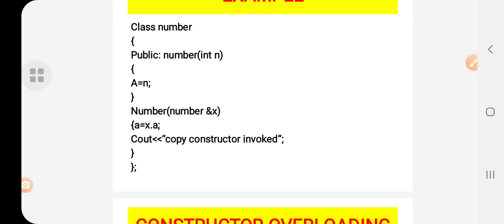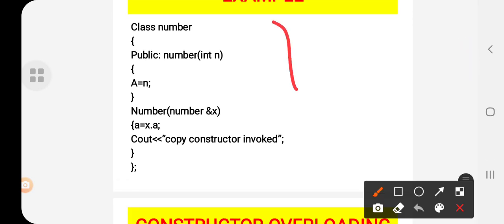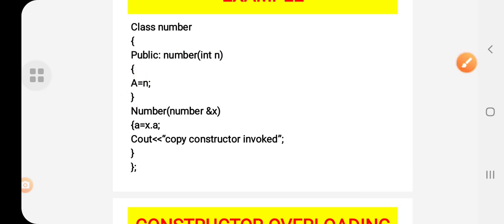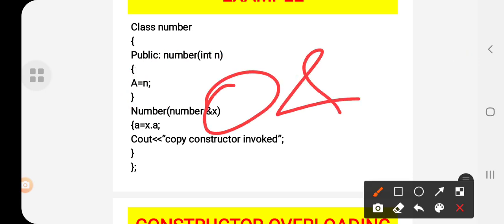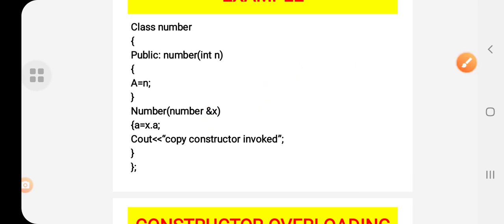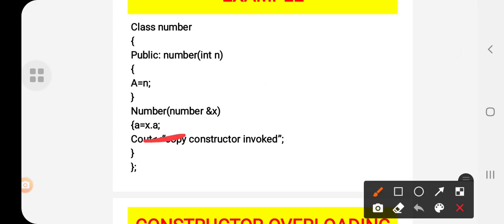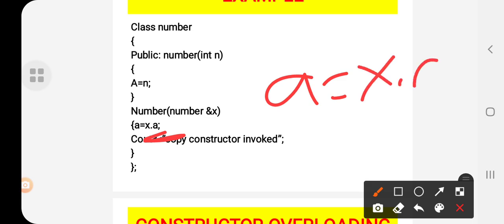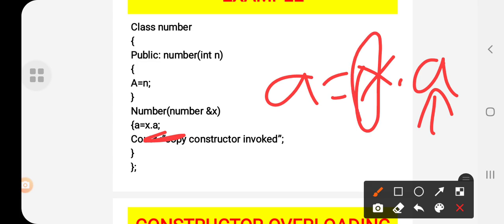Okay, see, I will explain with an example. See, that is class Num, public Num(int n). So here a value is assigned to n. So that is one of the copy constructors. Is it right? You are assigning one value and you are retrieving its address with the help of ampersand. With ampersand, you have to understand that a equals x.a, meaning you are accessing a's address with the help of x.